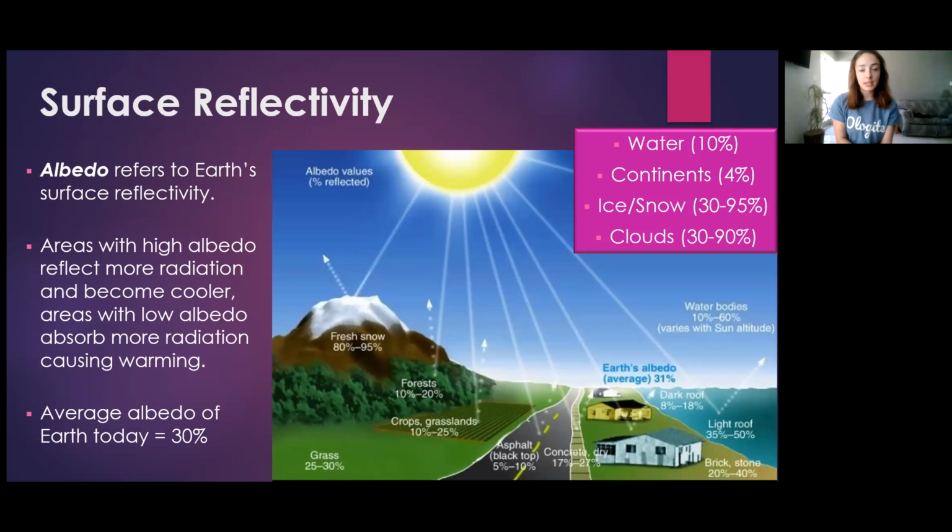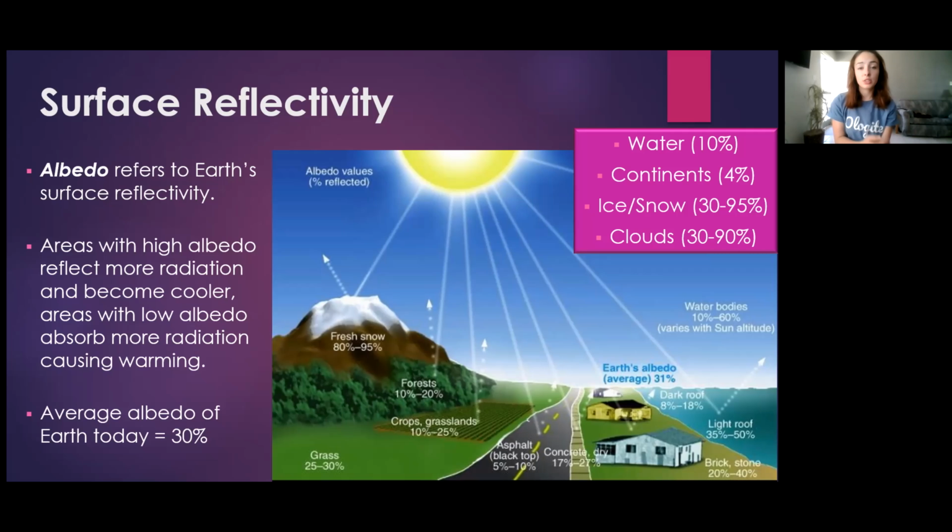Additionally, surface reflectivity is another climate controlling factor that depends on solar radiation. Solar radiation is not absorbed by every surface on Earth. It depends on the composition and color of the surface. For example, light surfaces such as ice or snow reflect a lot of solar radiation or sunlight and therefore act as a cooling mechanism for Earth, whereas dark surfaces such as continents and specific surfaces on those continents such as asphalt roads can absorb a lot of that solar energy, therefore warming the Earth.